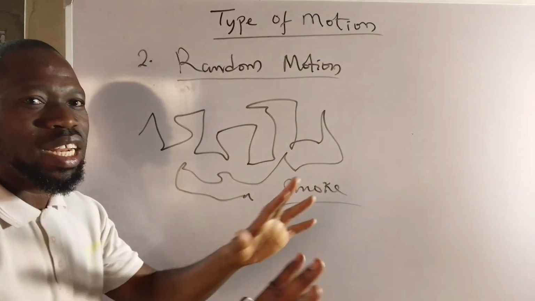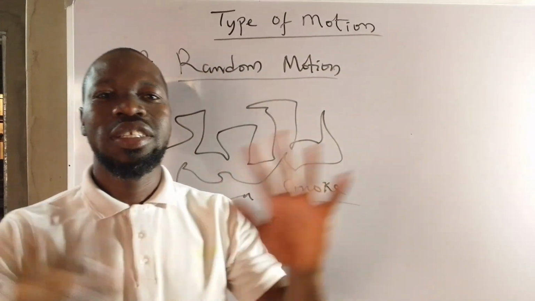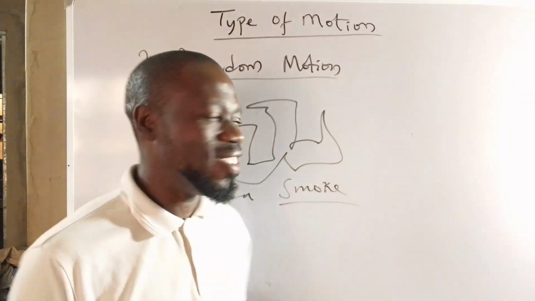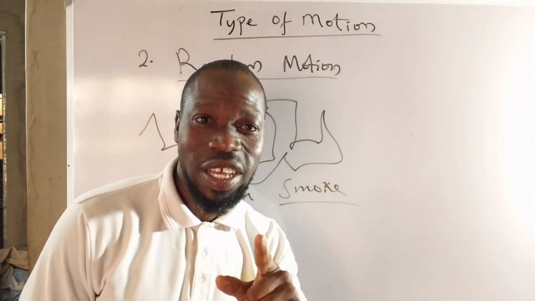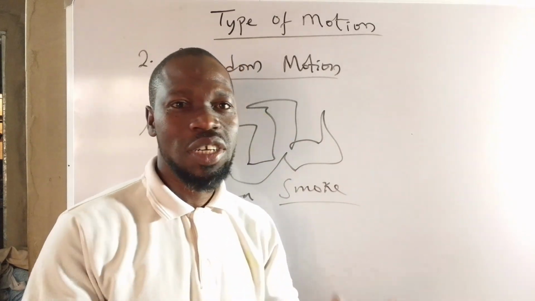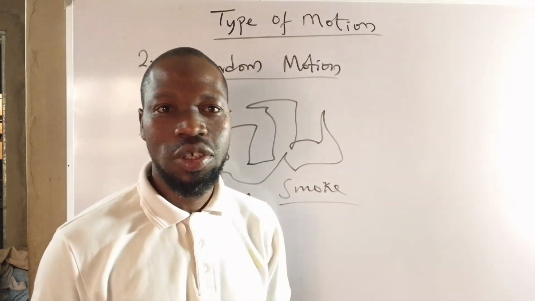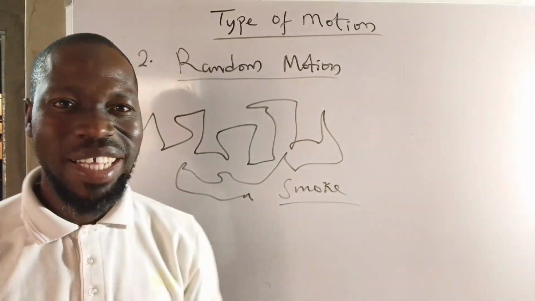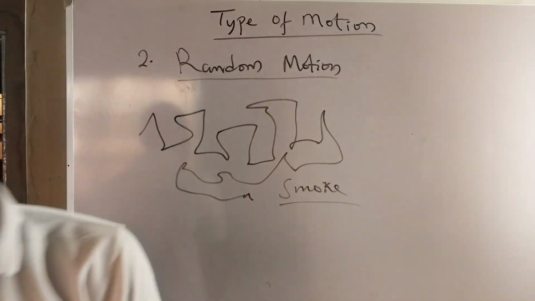So random motion is an irregular motion. It's a zigzag motion. It's a non-directional motion. It's not a vector that has magnitude and direction. That is the second type of motion. Remember, the first type of motion we talked about is translational motion, and we looked at it in the form of linear and parabolic motion or projectile. Now we have talked about random motion. All right, let's go straight to the next type of motion we're going to discuss today.